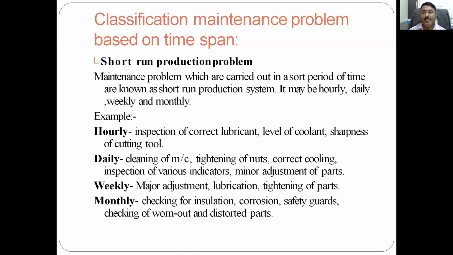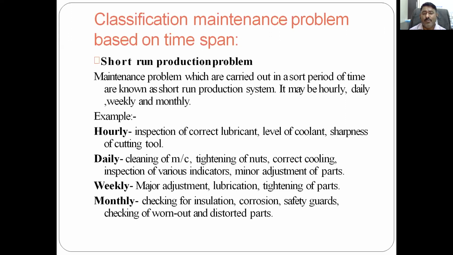It is based on the time span: short run production and long run production. Short run production: maintenance problems which are carried out in a short period of time are known as short run production system. It may be hourly, daily, weekly, or monthly, depending upon the case. So it is a short run production problem. Let us discuss one by one. Now, what is expected hourly, daily, weekly, and monthly? Again, we will go for some examples also.